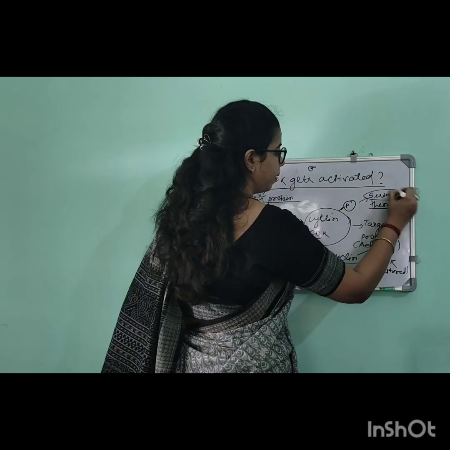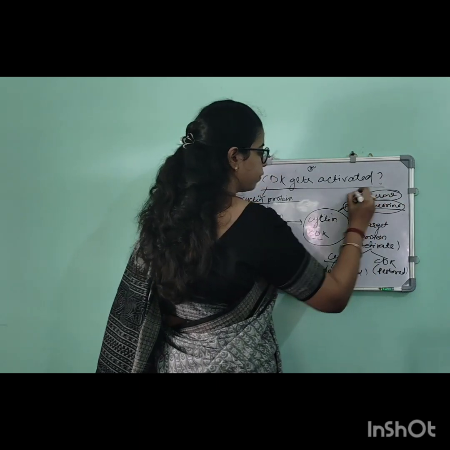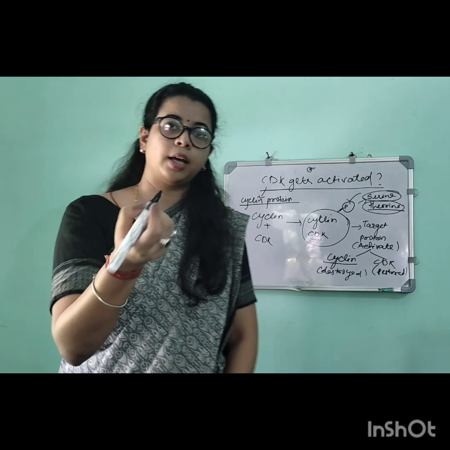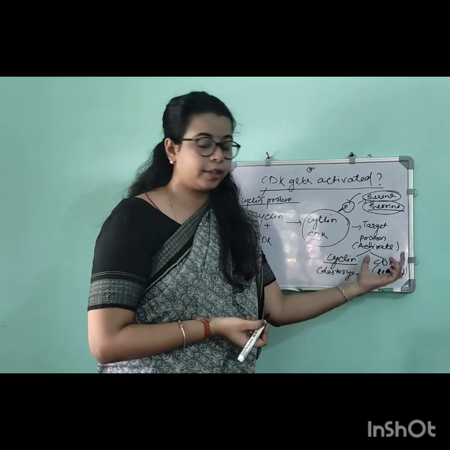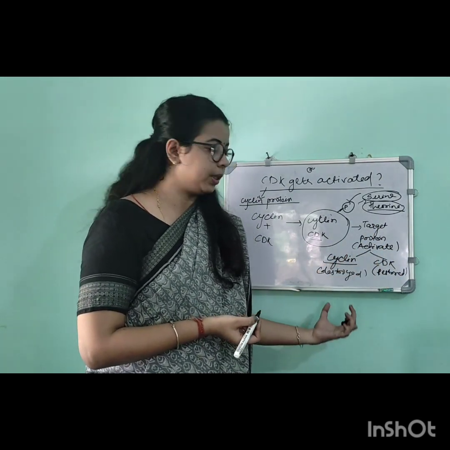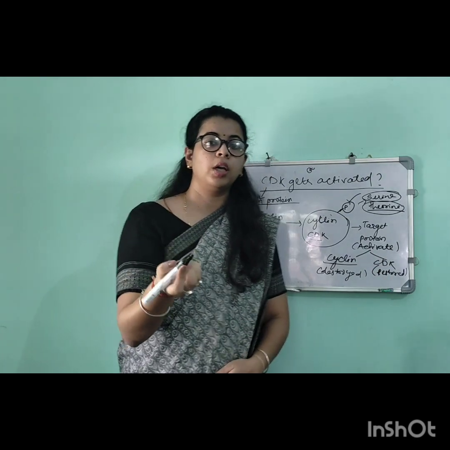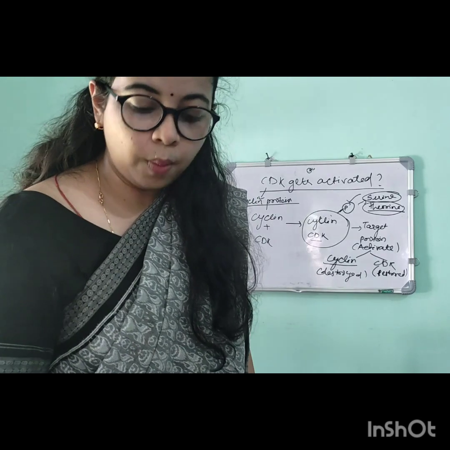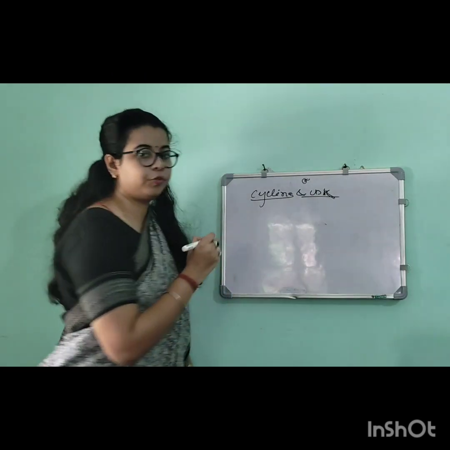Remember, the serine and threonine phosphorylation step takes place, and then it will activate the target protein, and then the cyclin will be destroyed and the CDK will be restored to move to the second cycle.